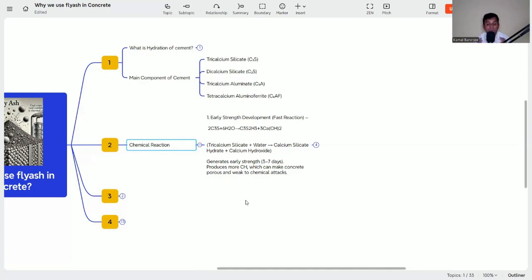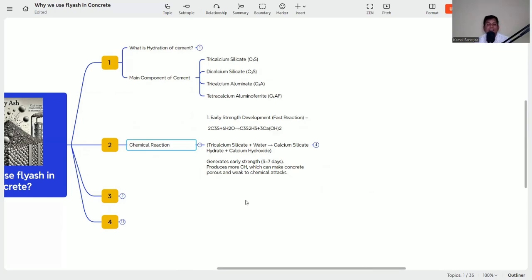And C3S starts reacting immediately whenever we are adding water. This generates the early strength, between 3 to 7 days. Whatever strength we are getting is mainly from the reaction of the C3S and the water, forming the CSH gel. Now just look from here: whenever this CSH gel is forming, which gives the strength, it is also producing the calcium hydroxide, Ca(OH)2.